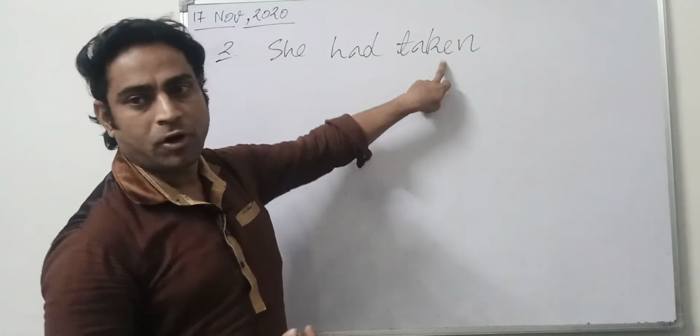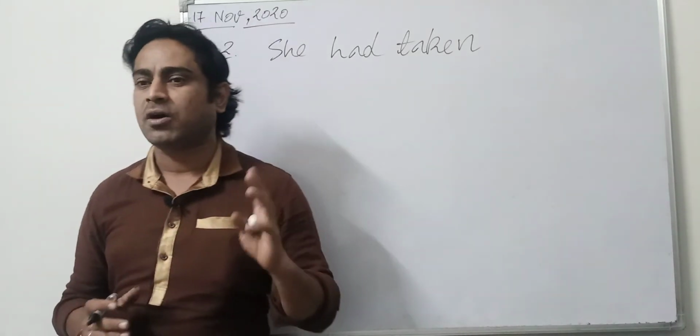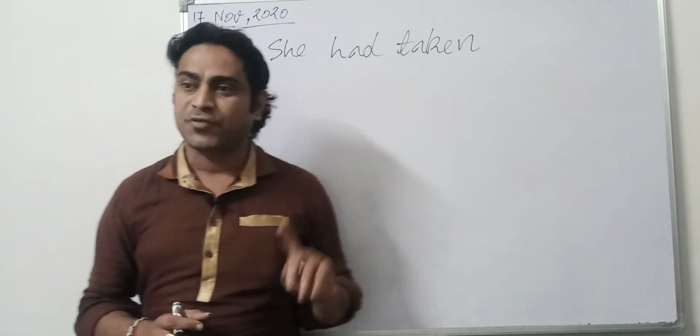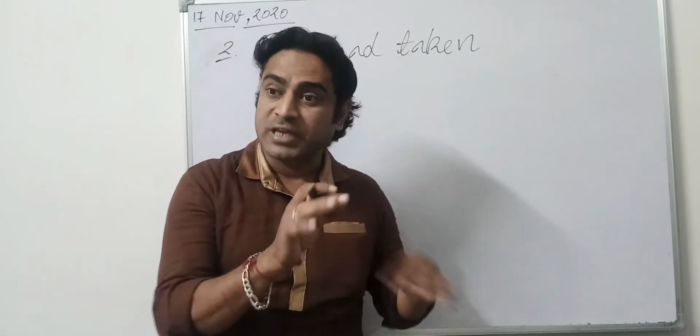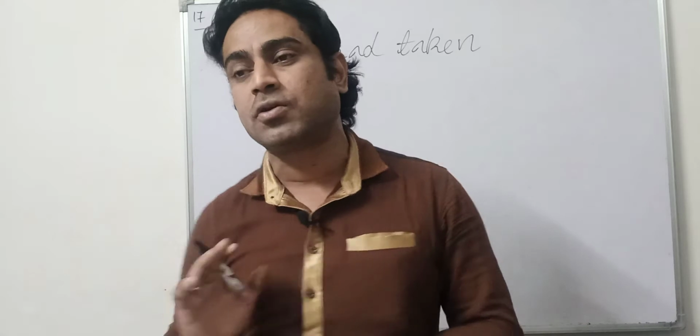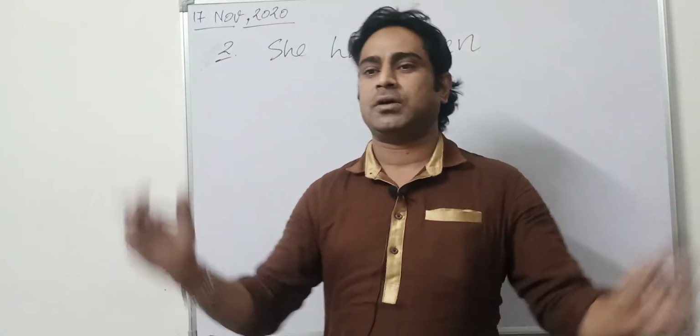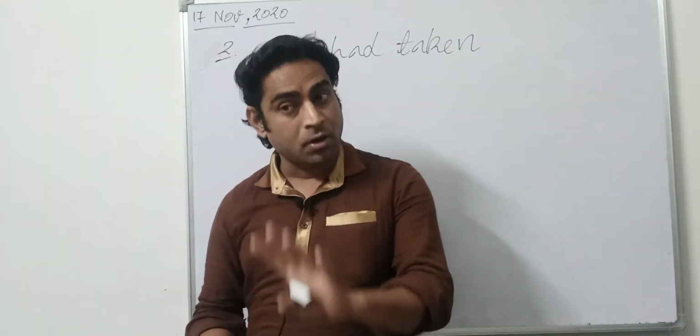Because third form has got the sense of perfection. Like ing form has got the sense of continuity, in the same way third form has the sense of perfection, right? And it always goes with has family. Has, have for present, had for past, will have or shall have for future, right?